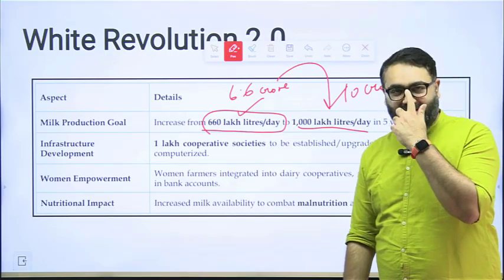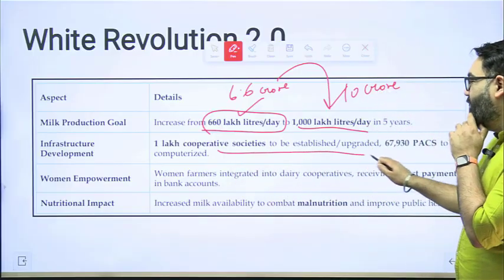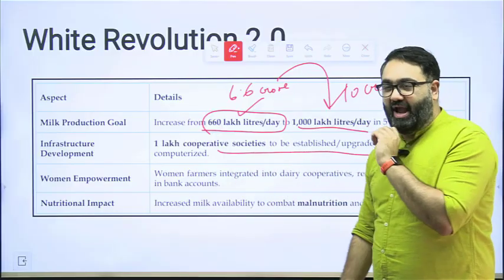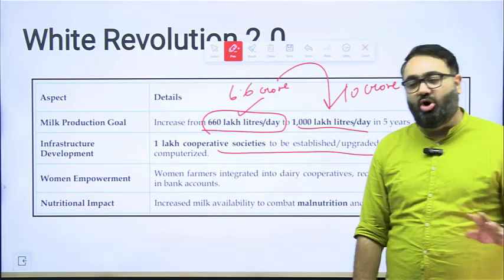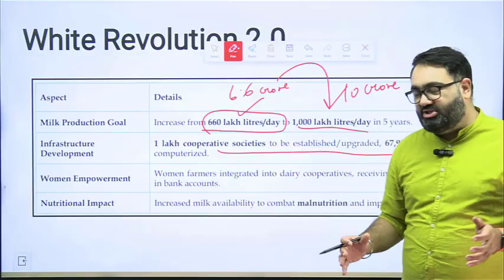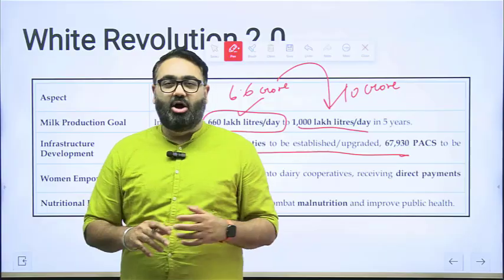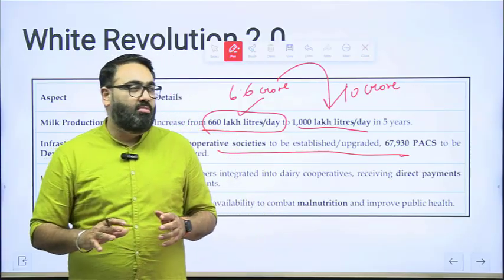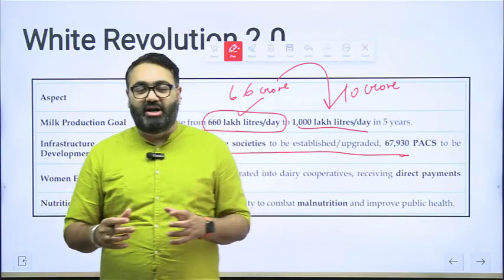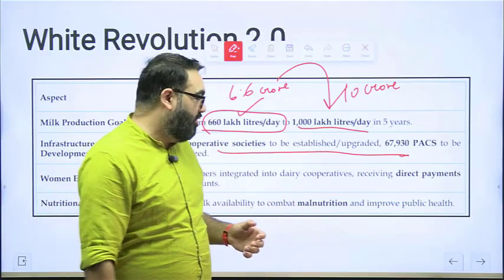That is the government's aim. Secondly, the government wants to build 1 lakh cooperative societies, either upgrading the existing ones or setting up new ones. The cooperative is a structure that has worked very well in the dairy sector especially, and the government does not want to ruin an idea that has already been working. We want to work with this model going ahead.